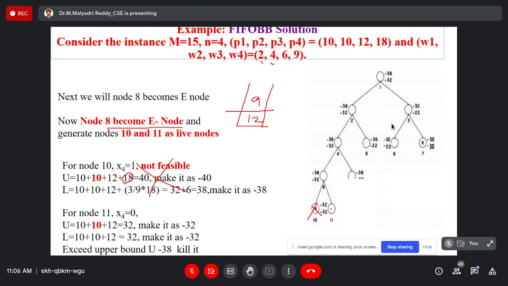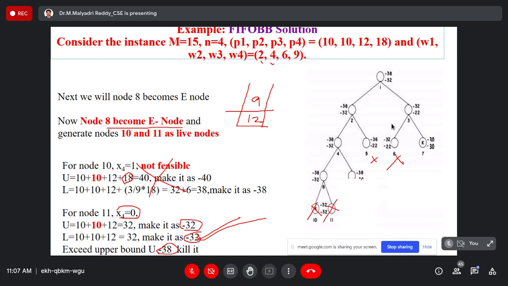If I calculate the boundary functions for 11, that is x4 is not equal to 0, that means including x1, x2, x3, I will get minus 38 as the upper bound and minus 32 as the lower bound as the cost function. But according to the 9th node, the upper bound is minus 38, as we calculated here. Based on that, I kill the 6. Now minus 32 has come, which exceeds the limit. Kill the 11th node also. Any confusion? No sir, it is clear.